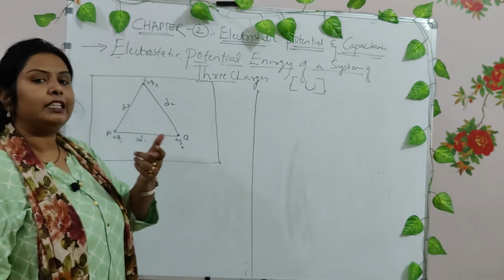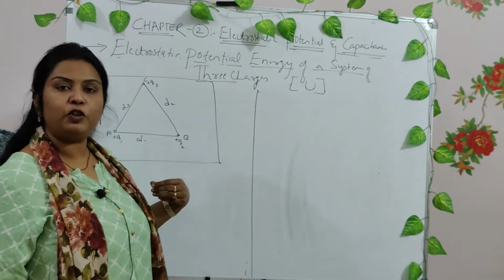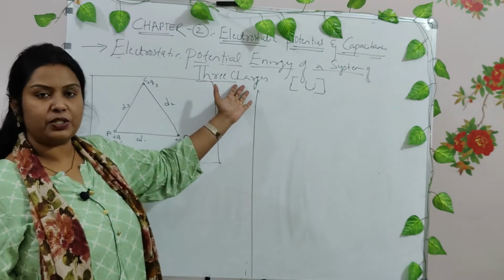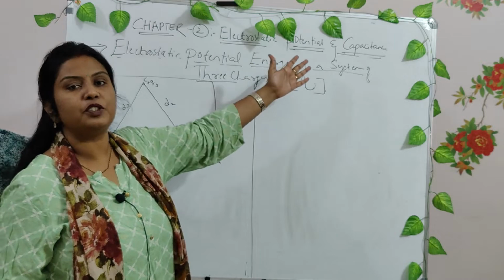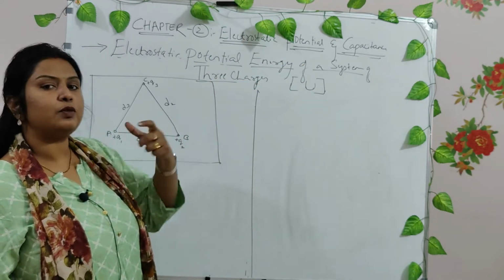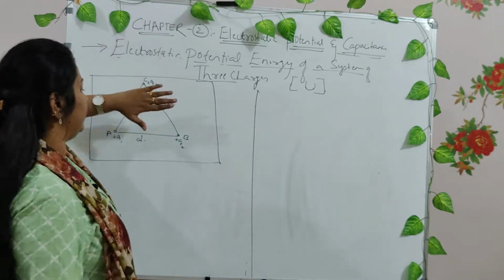How do we do this? What I have taught you in the very last minute was because of the two charges, right? The electrostatic potential energy of a system having two charges. Now it is three charges. When it was two charges, what was the notation or the determination?